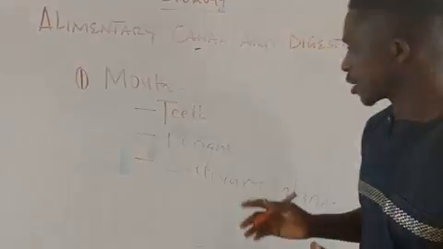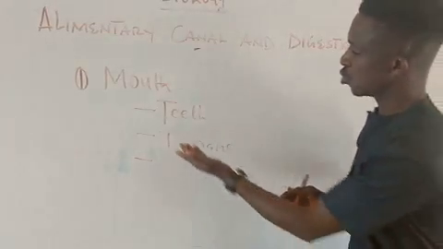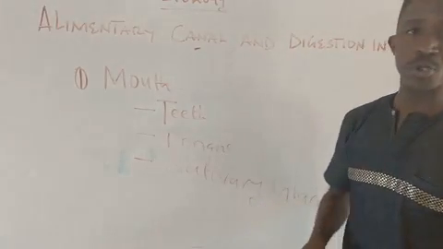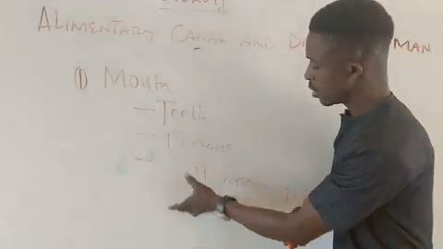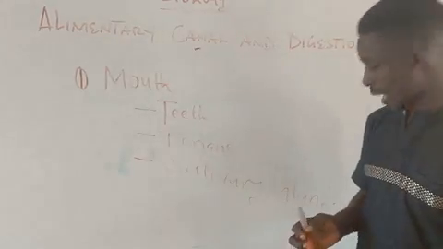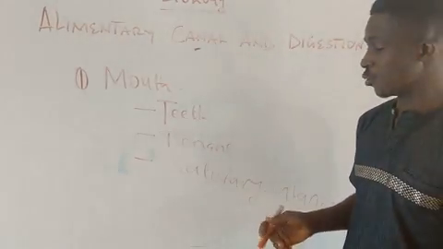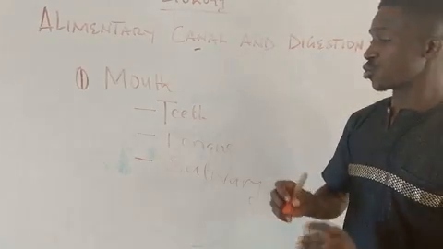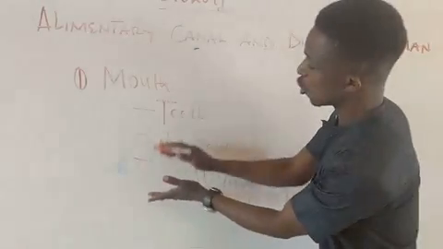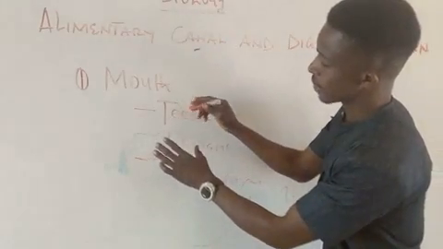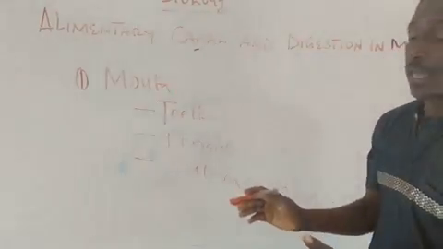So let's try to see what is the role of the teeth when it comes to digestion of food. Or what is the role of the tongue? Or what do the salivary glands do when it comes to the digestion of food? So now these are the three major organs, as I said, that are contained in where? In the mouth.